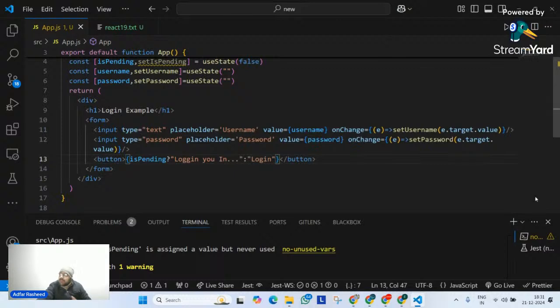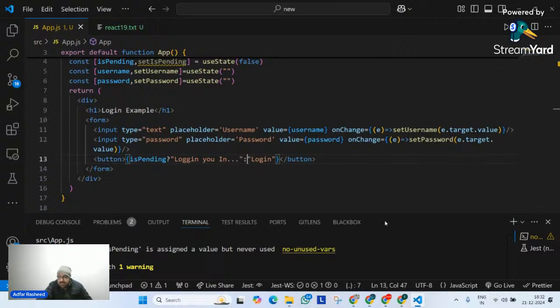Done. So this is one thing. Wonderful. For this, we have defined a state. Now, what's the difference? Because until now, if you look at this example, it is actually similar to what we have done in our previous example. So what is new over here? Over here, the new functionality is the action that this form is going to perform. What is the action? Action is: take the input from username, take the input from password, compare it with something, and then see if admin is logging in or not. So this is an action that we are trying to perform. So that's why we have a hook also. Later on, we will see useActionState. We will come and understand that later on.